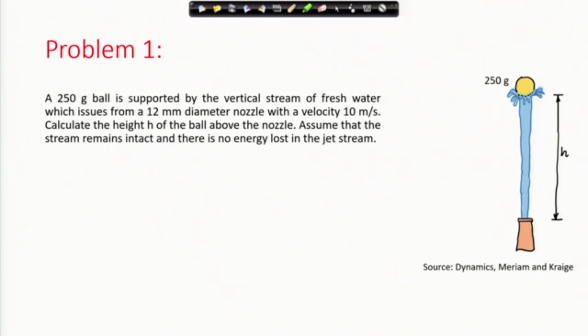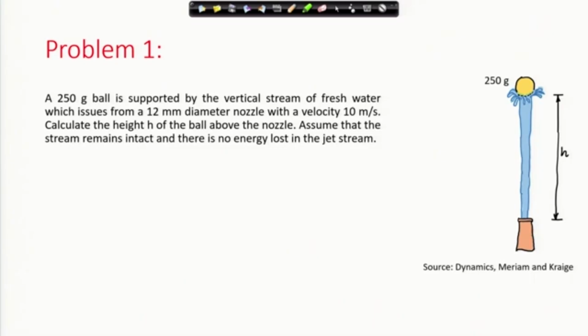These kinds of systems you might have seen in amusement parks. This ball, because of the water flow, remains suspended at a particular height. What is happening? The water particles are hitting and transferring momentum to the ball, and because of mass coming in and hitting it, there is a definite force.